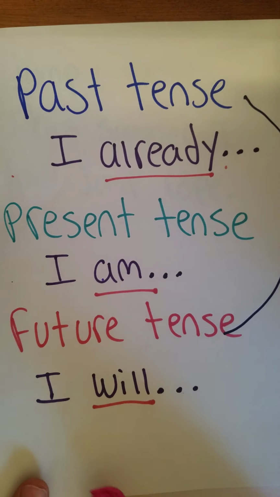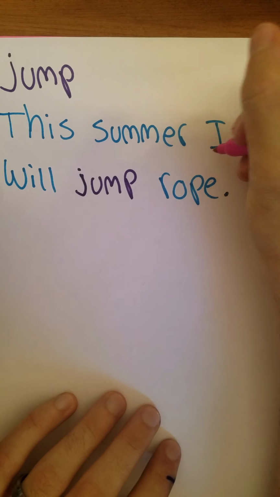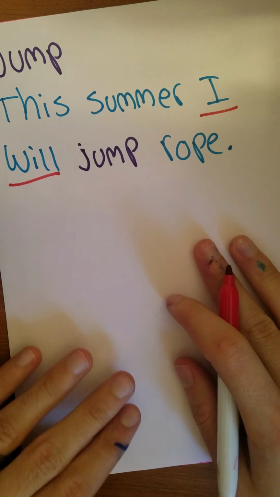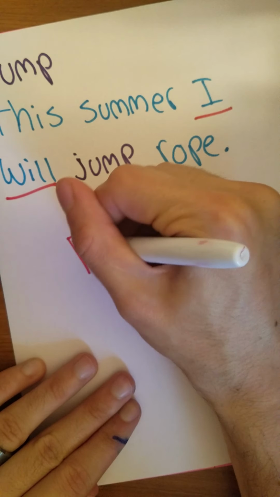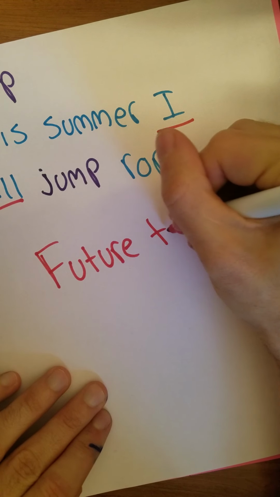Yes, this sentence is written in the future tense. And again, we see I will in this sentence as well. It hasn't happened yet. You will do it this summer, but you haven't done it yet and you're not doing it right now. We call that the future tense.